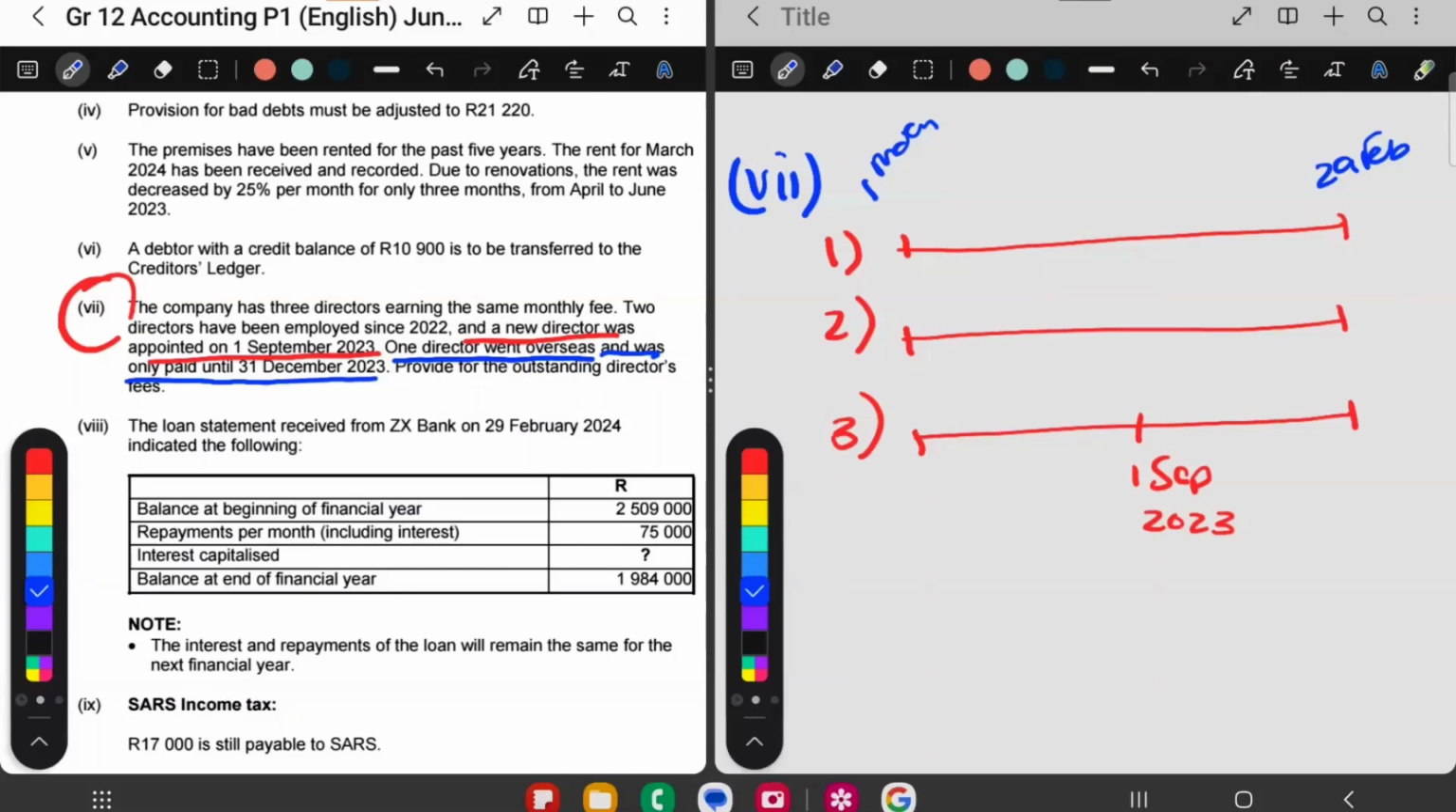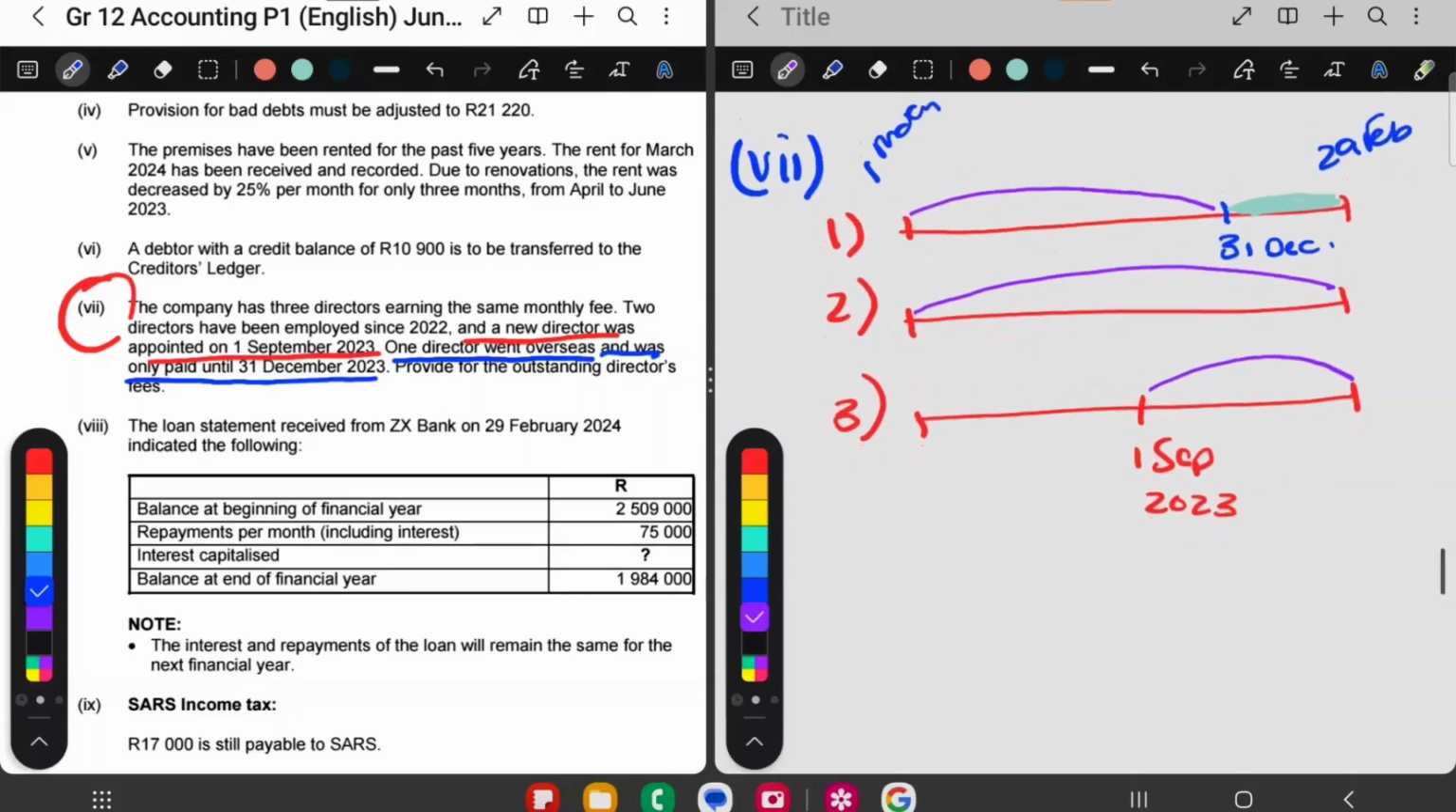So one of the directors, eh? So let's choose the first one. The first one went overseas and was only paid until 31 December. So here by 31 December, this one was paid only up until there. So this director must still be paid for that part over there. Director number one was paid from the beginning till there because he went overseas. The second director was paid for the whole year. The third director was paid from the 1st of September to the end of the year because that director started late. So now I'm going to add these months, eh?